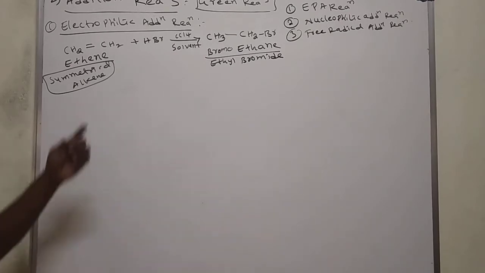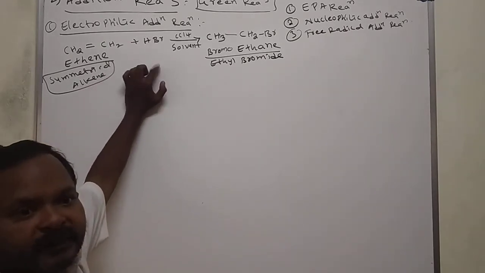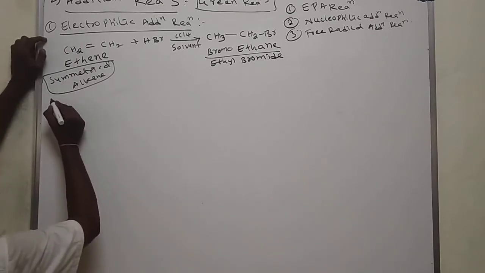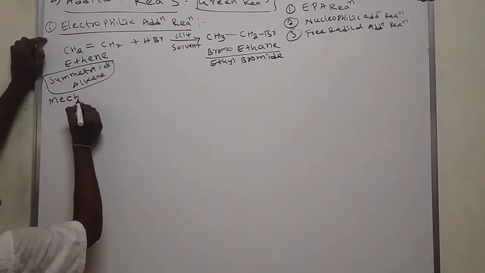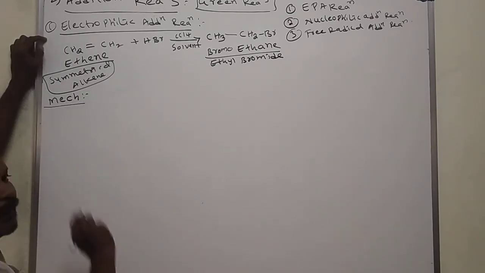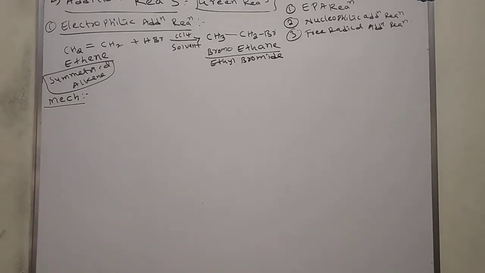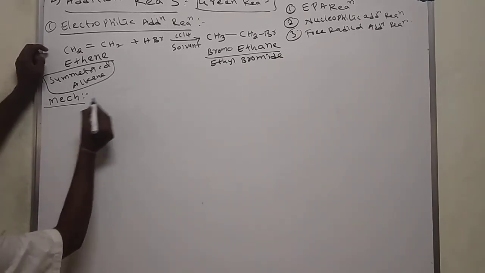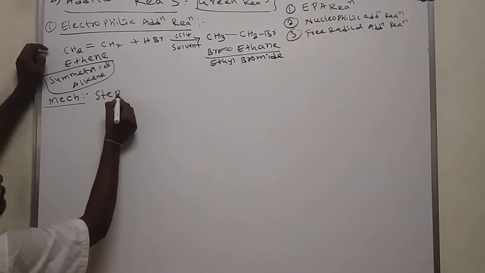That means this addition reaction is initiated by an electrophile. We'll see the mechanism of this reaction. What is the mechanism? The pathway for the formation of the product we call as mechanism. First, we'll see the stepwise mechanism.